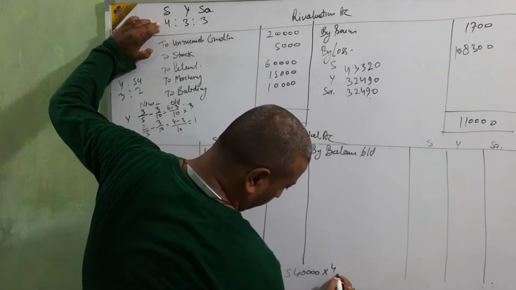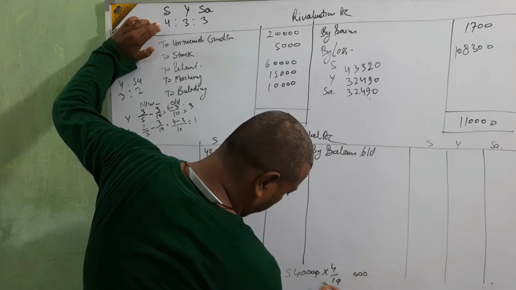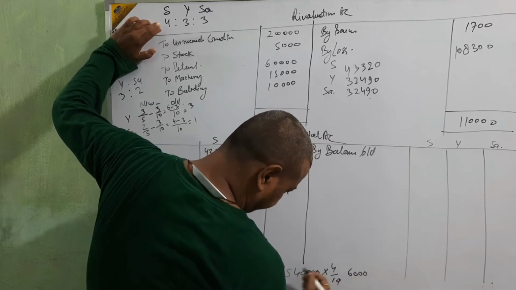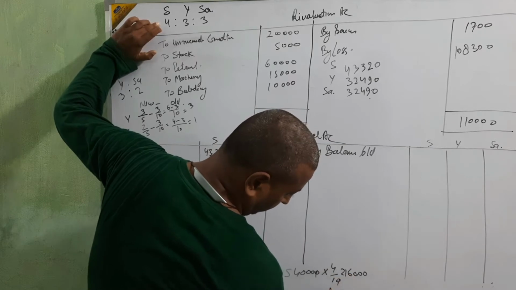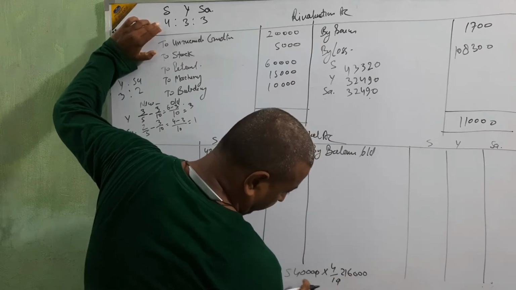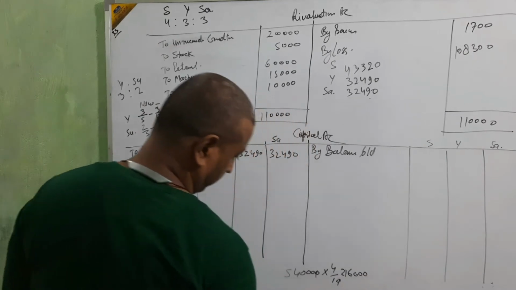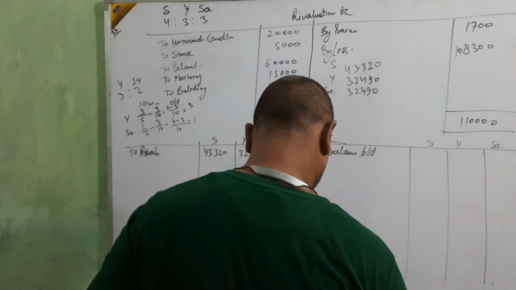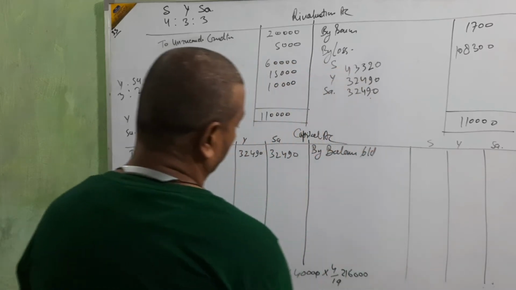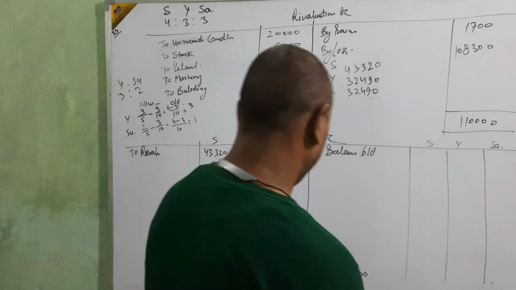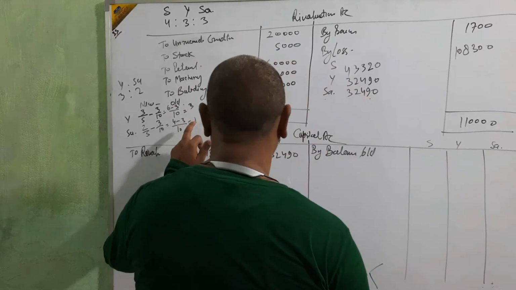First 4/10, it means 2,16,000. This amount is distributed in 3:1.